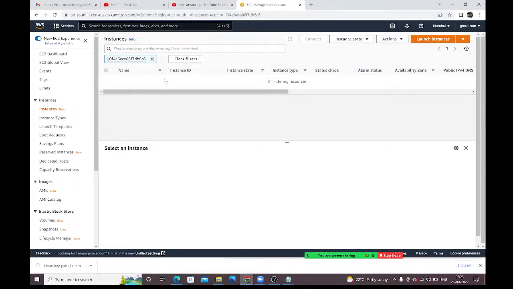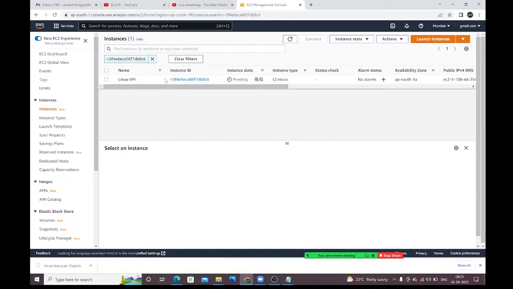Guys, what is RSA and everything I will tell. On the first day of our AWS session, I will show how to create the Windows virtual machine. Now I am not creating a Windows virtual machine, directly I am creating a Linux virtual machine. On our AWS first day only, I will show how to create a Windows virtual machine also. When we need to use RSA, when we need to use the other one, what is the purpose of RSA, everything I will explain.